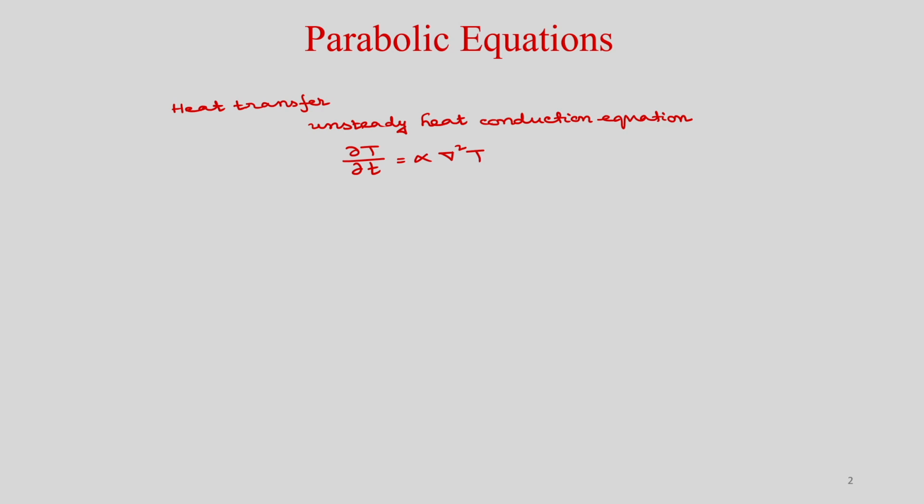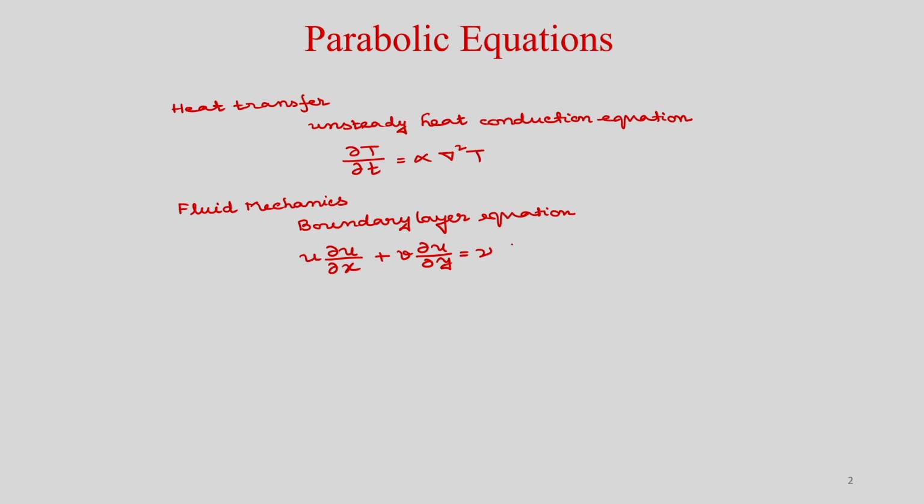Again, if you consider the boundary layer equation in fluid mechanics, for flow over a flat plate, you can write the governing equation as u ∂u/∂x + v ∂u/∂y = μ ∂²u/∂y². Let the flat plate be like this, with x in this direction and y in this direction.